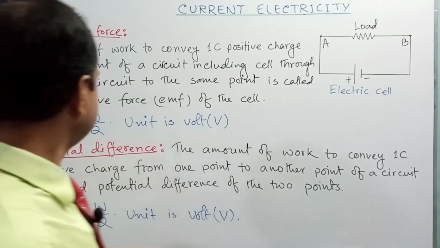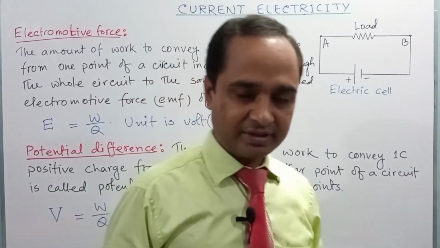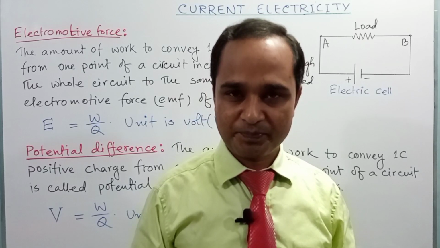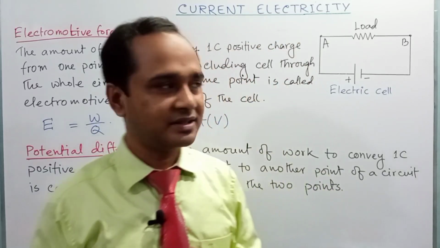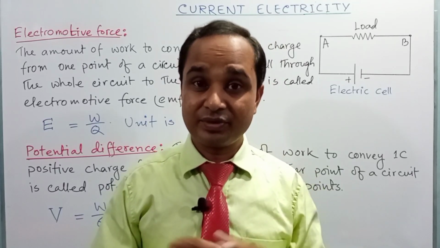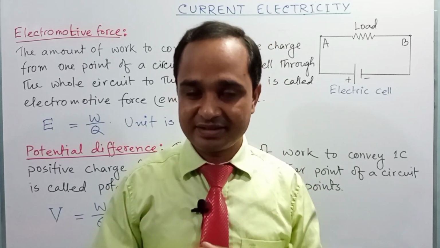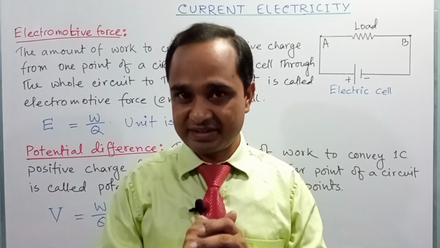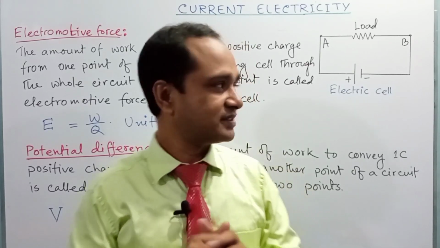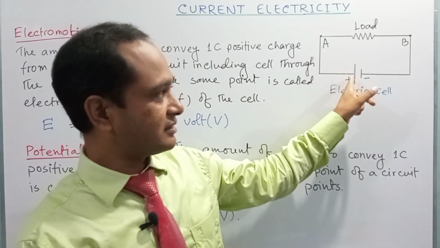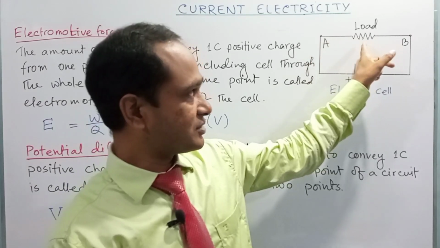First we will see electromotive force. So you need to realize what electromotive force is. To maintain the flow of electric current, or the flow of charge through a circuit, we need to maintain a potential difference between two ends of a circuit, right? Suppose this is an electric circuit, so we need to maintain an electric current to activate the load.